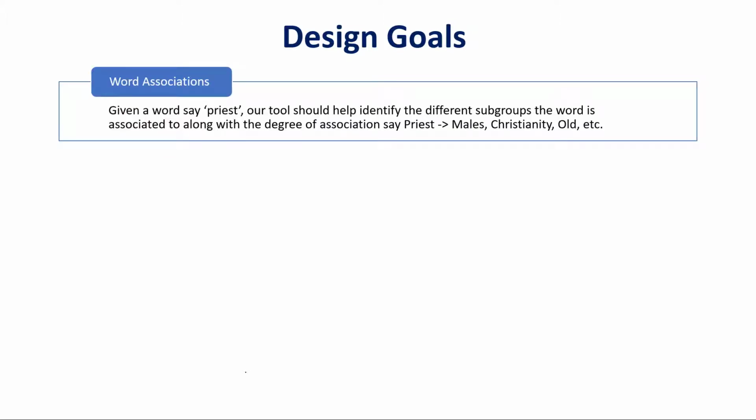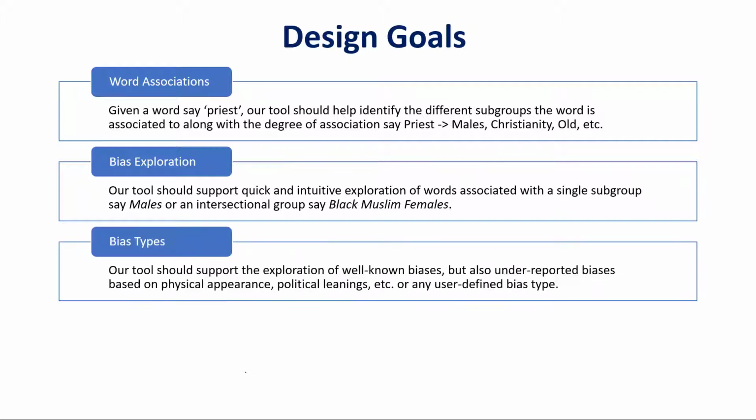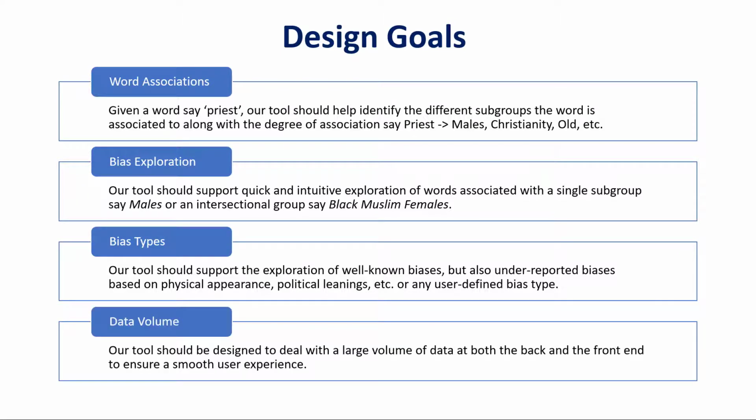First, given a word, say priest, our tool should help identify the different subgroups a word is associated with along with the degree of association. For example, the word priest might be linked with, let's say, males, Christianity, or old subgroups. Second, given an intersectional subgroup, say black Muslim females, our tool should help explore a set of words which are associated with this particular intersectional group. Third, our tool should support the exploration of well-known biases as well as underreported biases based on physical appearance, political leanings, or any user-defined bias type. And lastly, our tool should be able to deal with large volume of data.